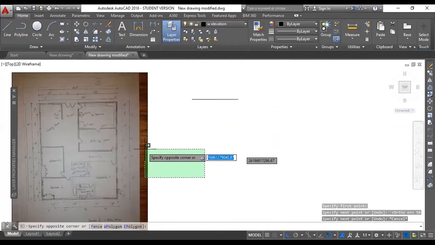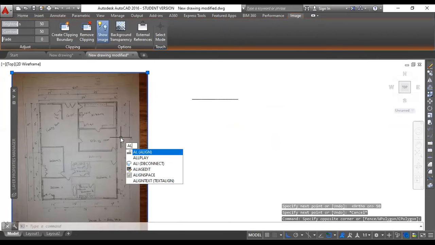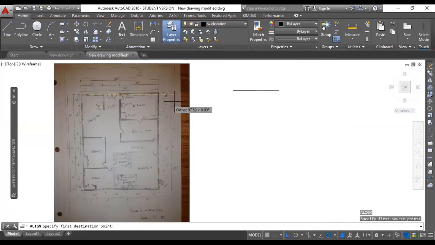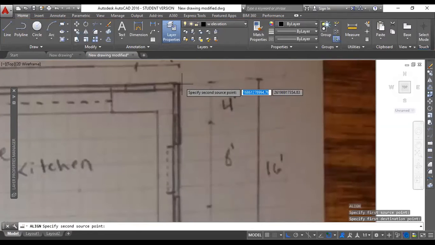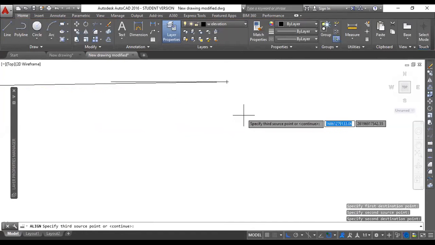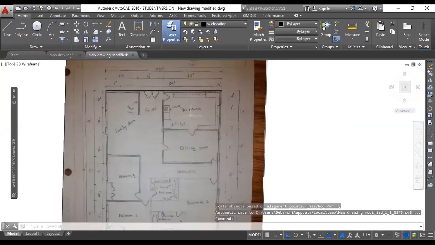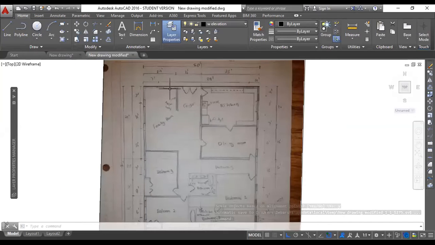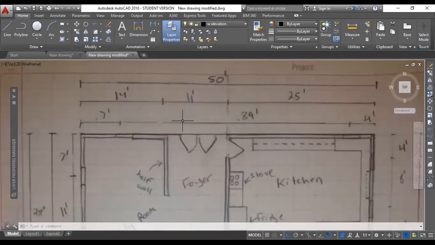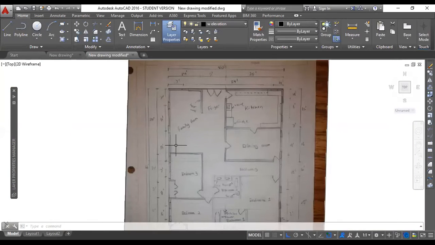In the same way, you can use the align tool to do this. Your align tool has multiple types of functionality, and this is a very useful tool. So now the drawing is in scale with your line. Okay, so now I can easily do the rest of the things. For example, now I can easily draft other lines.